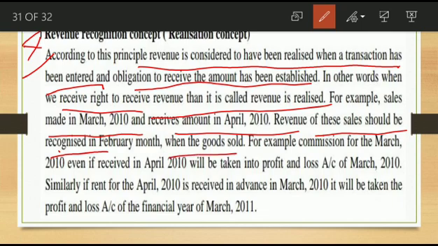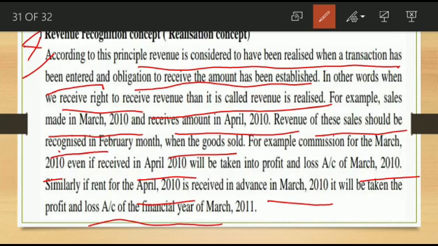Then, for example, the commission for March 2010, even if it is received in April 2010, will be taken into the profit and loss account of March 2010. Similarly, the rent for April 2010, if received in advance in March 2010, will be taken into the profit and loss account of the financial year ending March 2011 only.